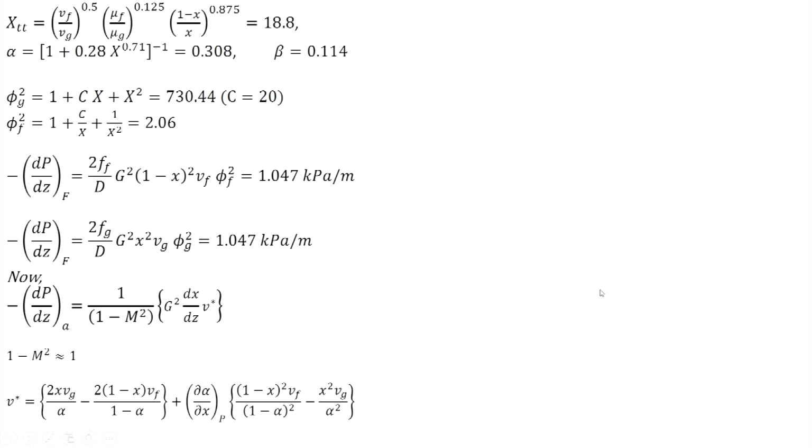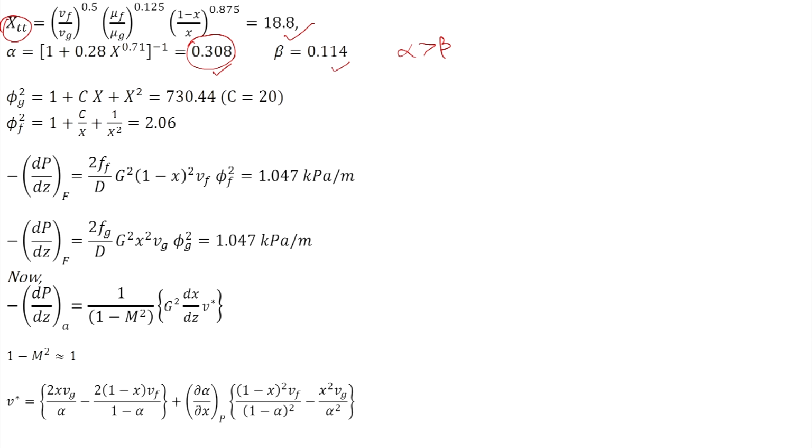Now, since it is turbulent regime, we use XTT, which is 18.8, and using this XTT we obtain alpha as 0.308, beta is 0.114. So, in this case we are getting alpha greater than beta.